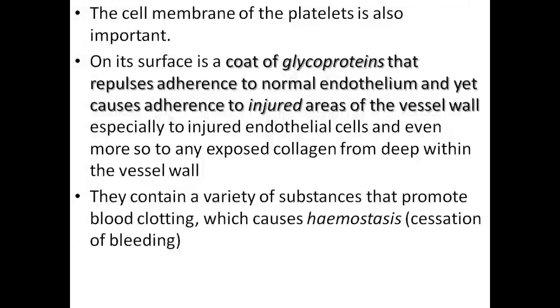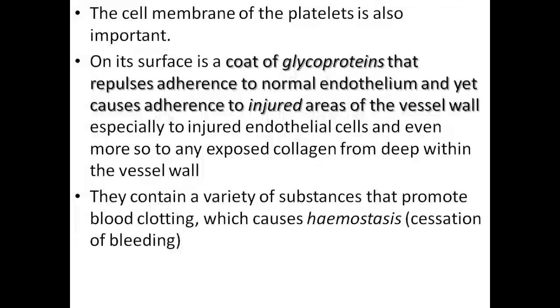So these platelets move within the circulation, but as they move, they have this cover protein known as the glycoprotein, which is repulsive to any normal endothelial cell of the blood vessel, but it will only stick to the injured endothelial cell of the blood vessel.